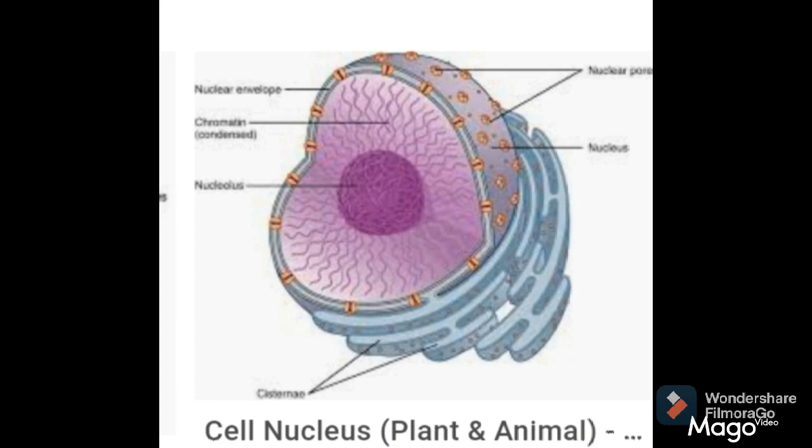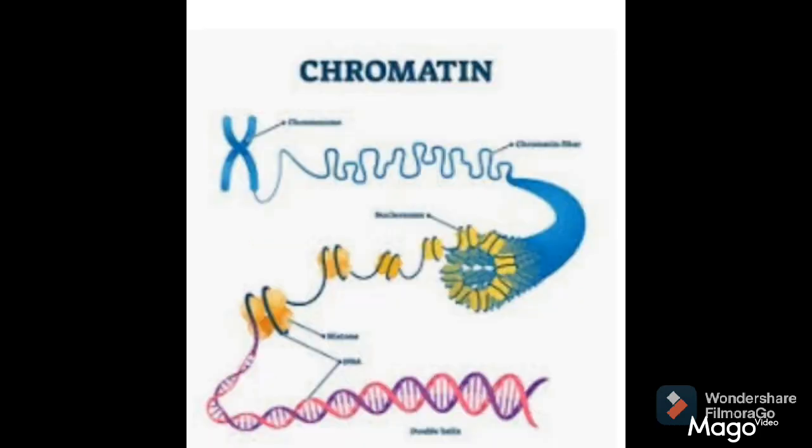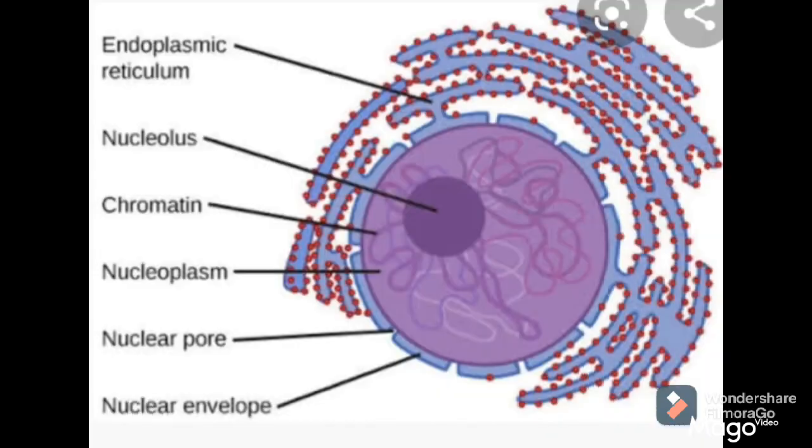Why is it responsible for transfer of hereditary information? Because in nucleus chromatin material is present, which consists of DNA, and that DNA is responsible for carrying hereditary information from parents to offspring. Then it controls the production of enzymes essential for metabolic reactions, and it regulates the cell division. These are the functions of nucleus. I hope you got all the points related to nucleus.